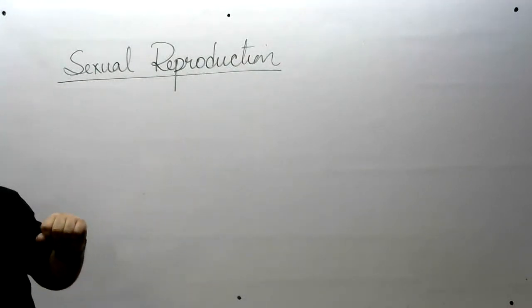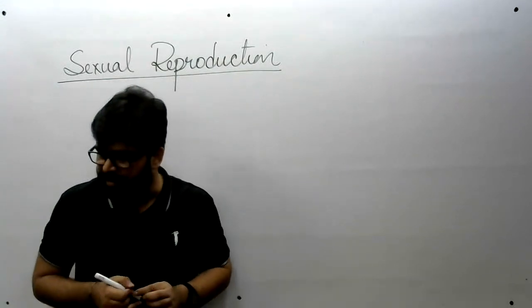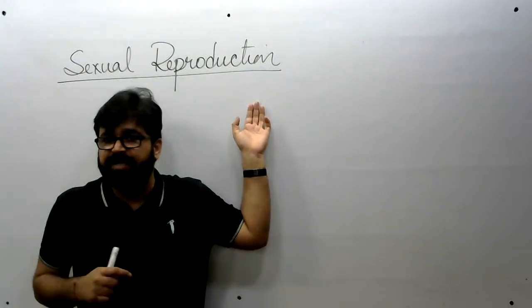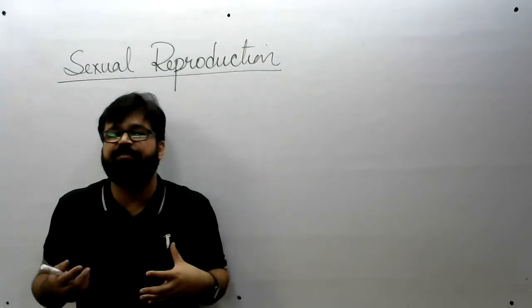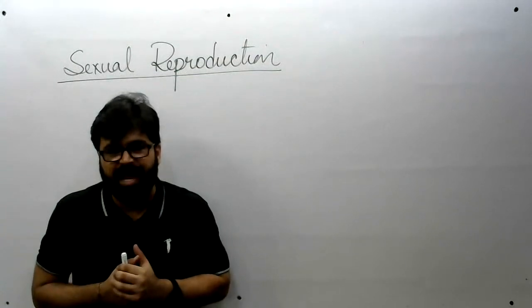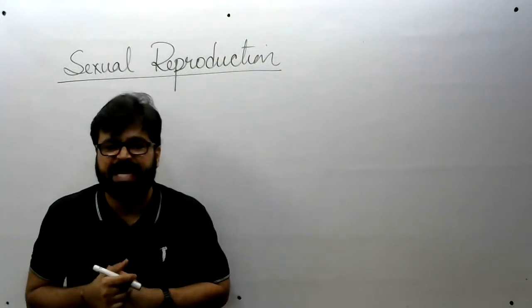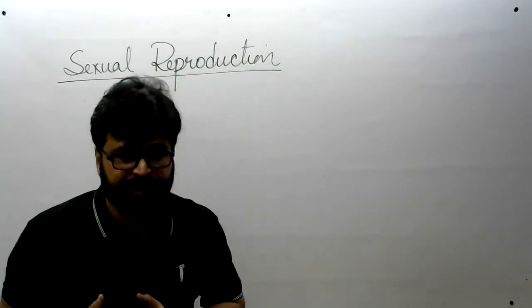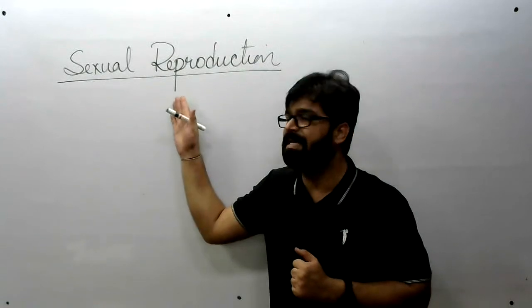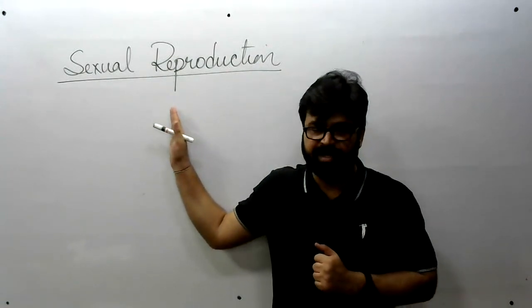Yes, Varun, you're right. All right. Gametes are produced. These gametes will further fuse with each other. Process is known as fertilization. And after fertilization, development of progeny known as embryogenesis is found in sexual reproduction.